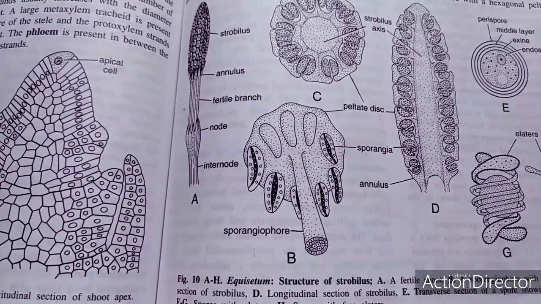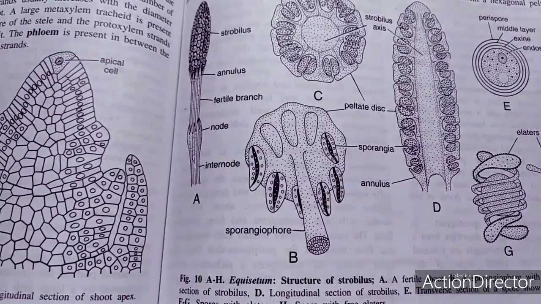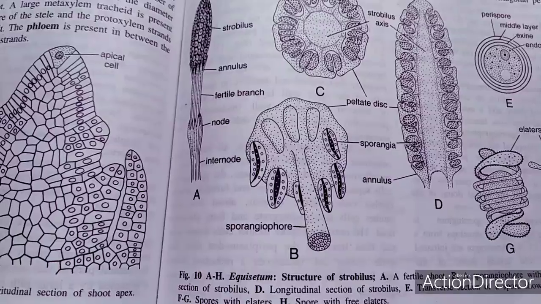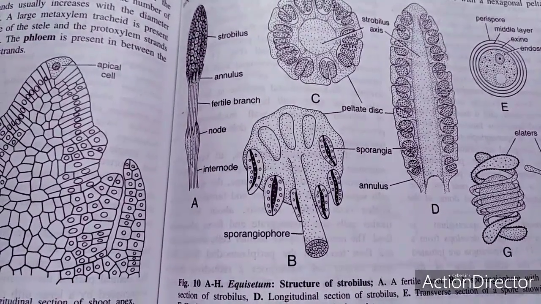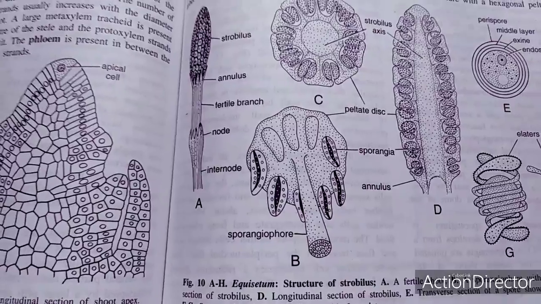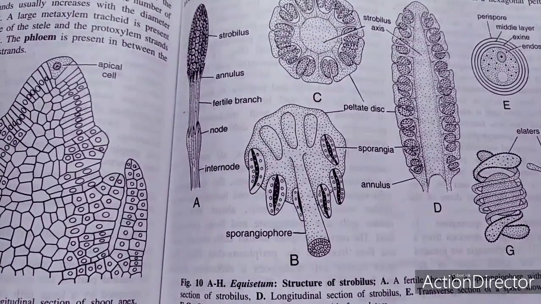This strobilus is borne terminally on the vegetative shoot. But in some species, they are borne on a special fertile shoot, which is short-lived and dies soon after the spores are shed. The strobilus has a central massive axis called the strobilus axis and a large number of sporangiophores.